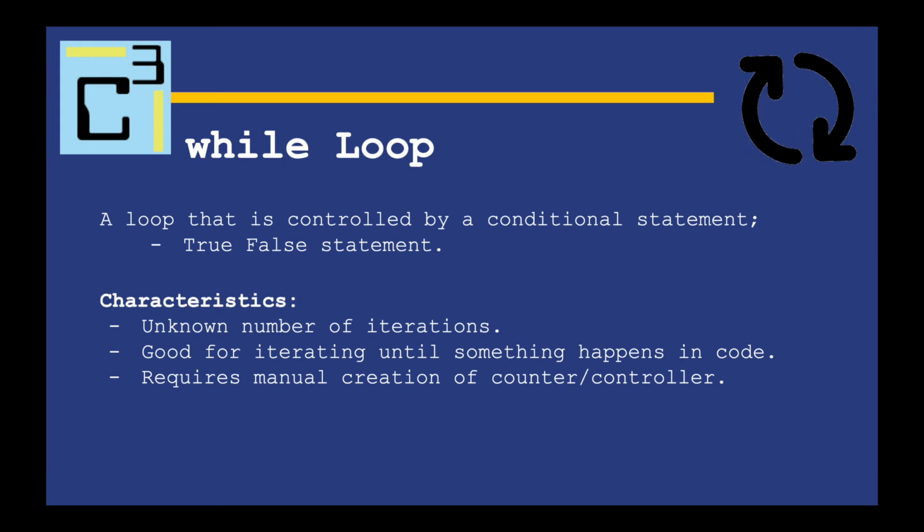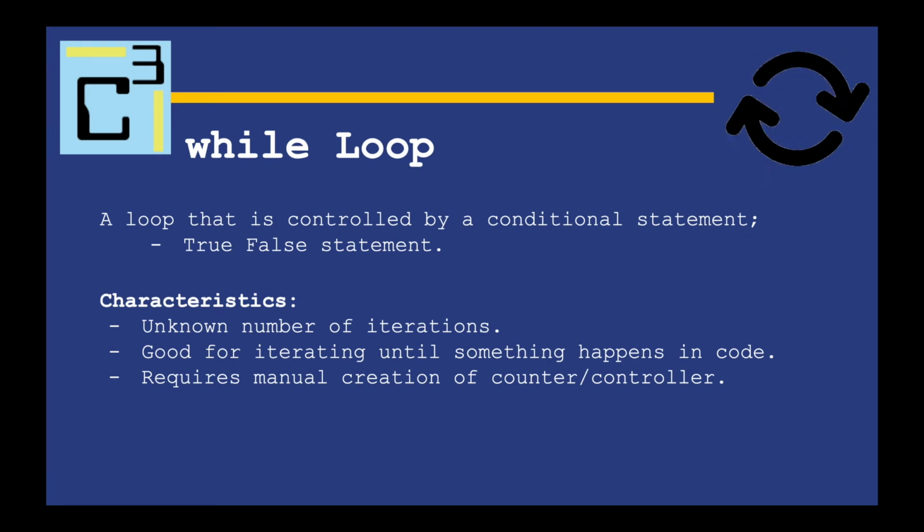The characteristics of the while loop are that it's good for an unknown number of iterations. It is good for iterating until something happens in the code. I like to use while loops for user input. So if I'm looking for a specific range, like maybe I tell the user to input some number between 1 and 10, the while loop is great for saying, well, keep asking the user for the input while the input is not within range. Okay, so we'll actually see one of those examples here in a moment. And the third characteristic is that a while loop requires manual creation of a counter or a controller.